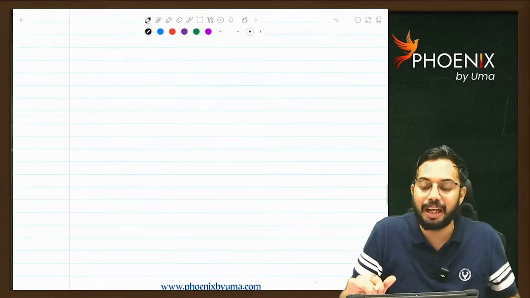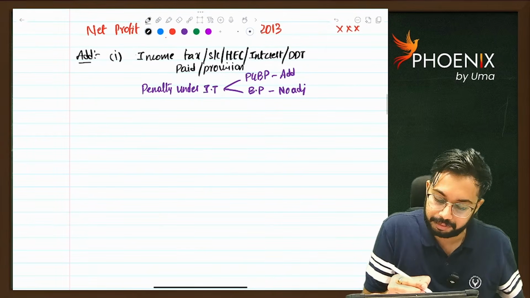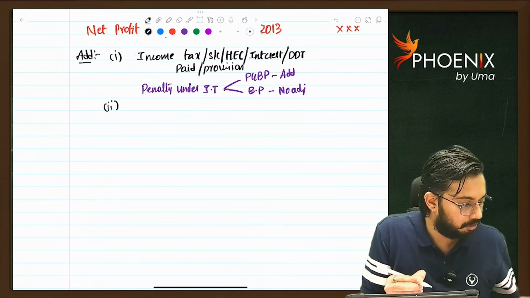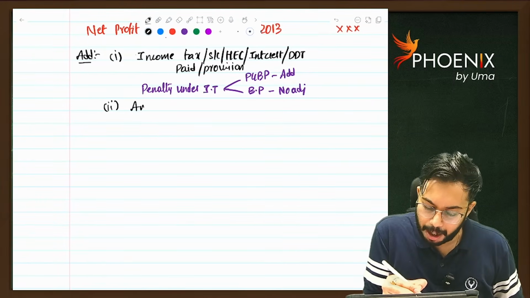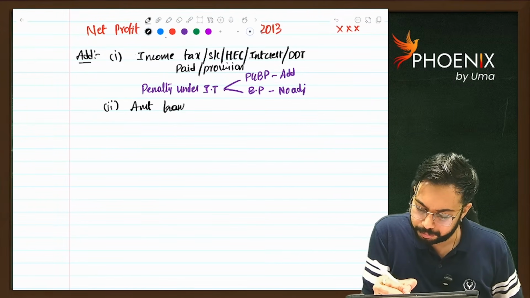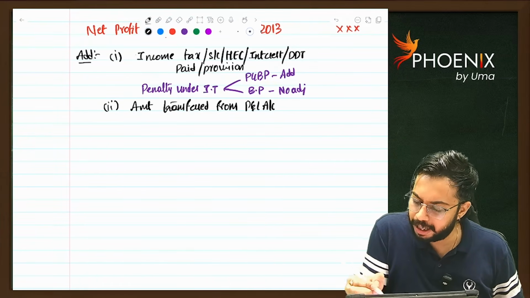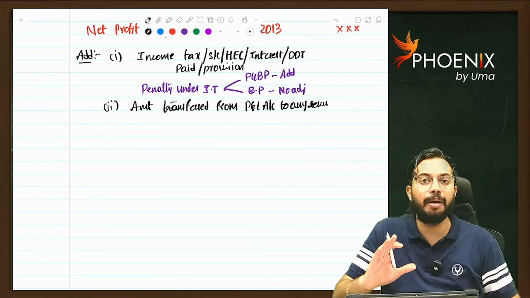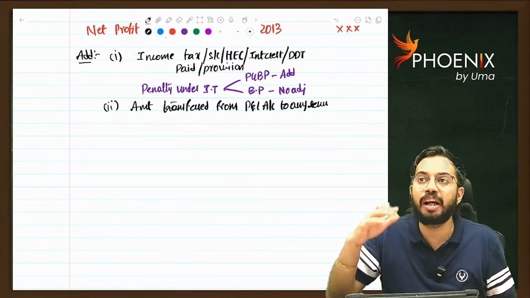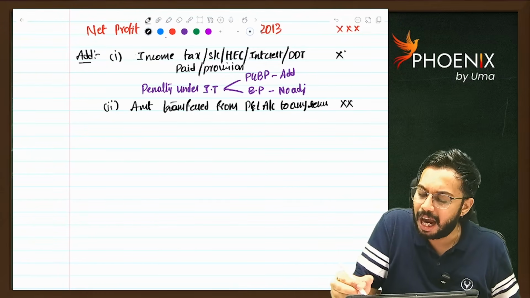That is required to be added back. So second adjustment is amount transferred from P&L account debit to any reserve. So if you transfer any amount from P&L account to general reserve or any reserve created through P&L account, that is required to be added back.